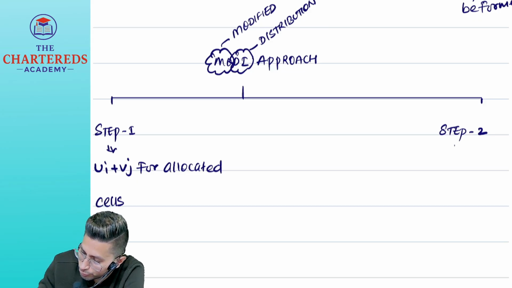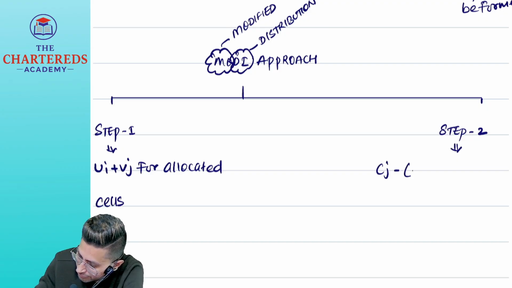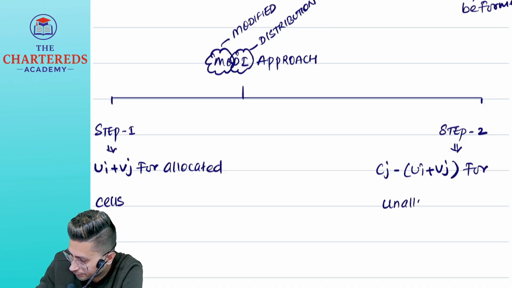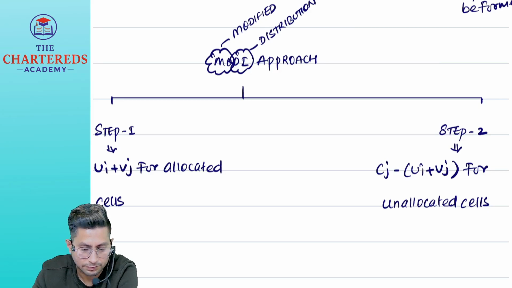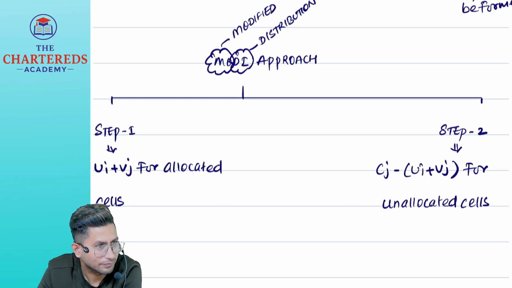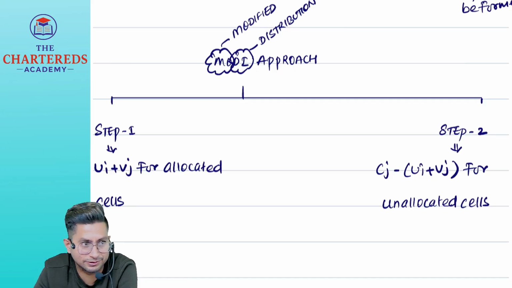And then in step 2, we perform Cj minus (Ui plus Vj) for unallocated cells. A lot of calculations will be there in that. I'll show the shortcut also, and the lengthy answer also. Whichever you are comfortable with, do it in the exam, both are accepted.